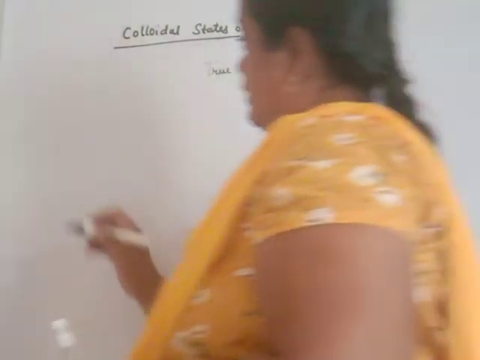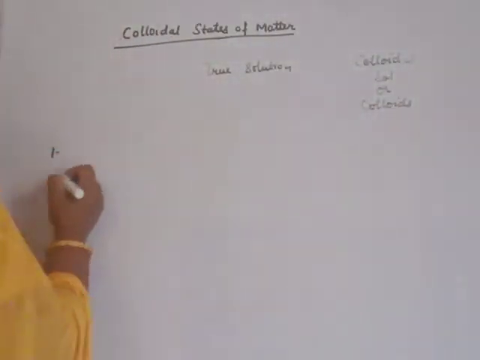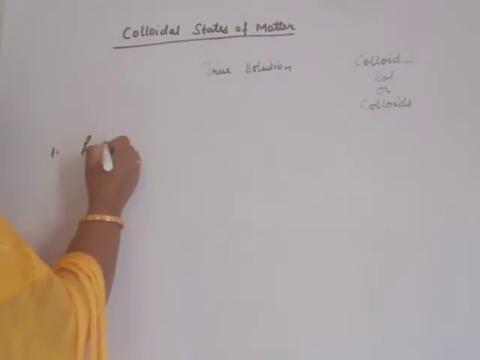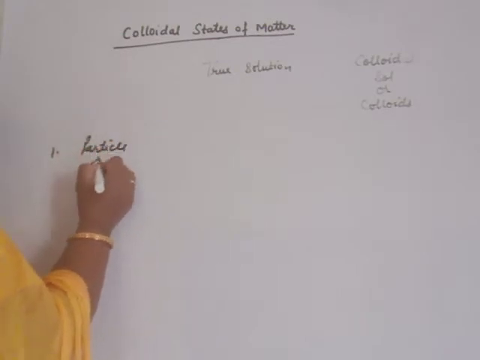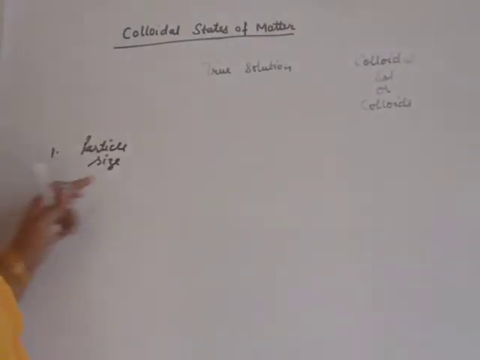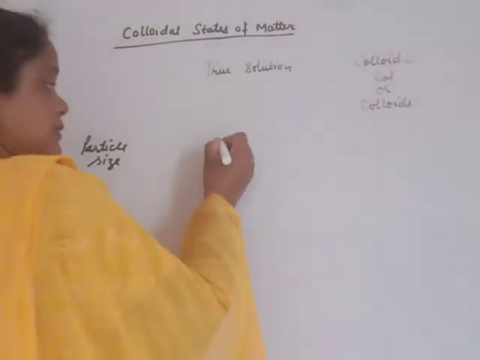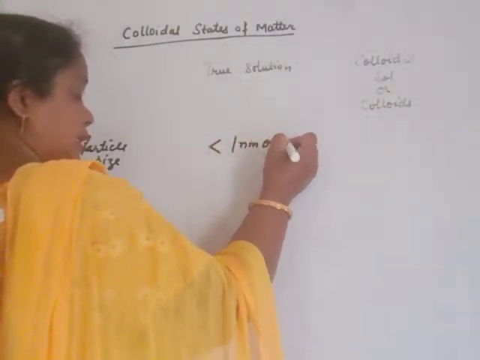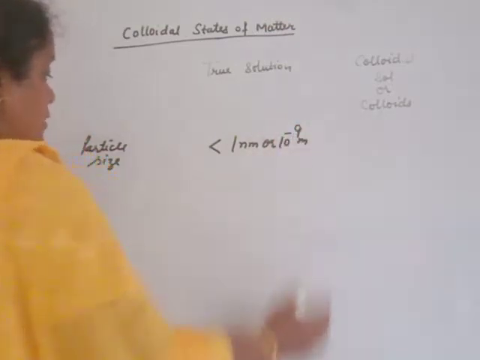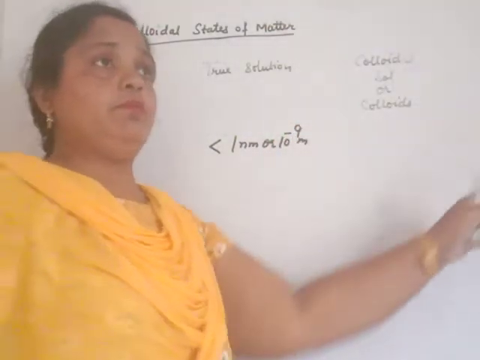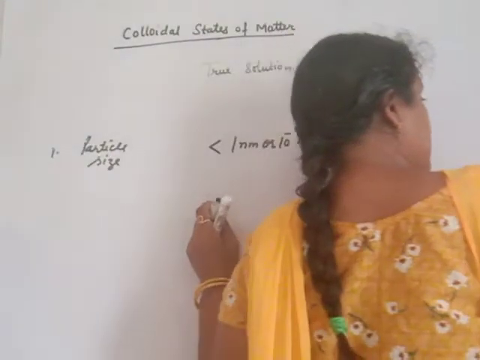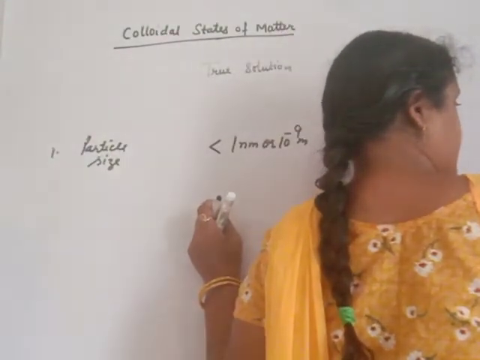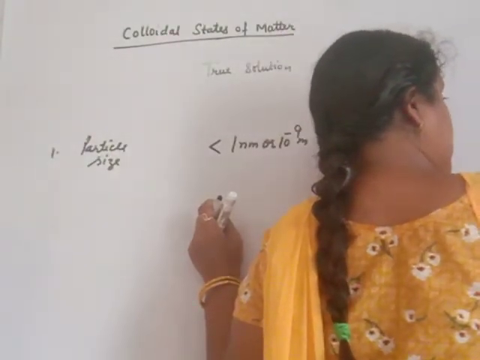First of all, use the property. First property is particle size. In case of true solution, particle size is less than 1 nanometer or 10 raised to power minus 9 meter. In case of suspension, particle size is greater than 1000 nanometer or 10 raised to power minus 6 meter.